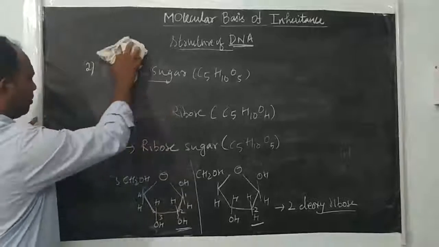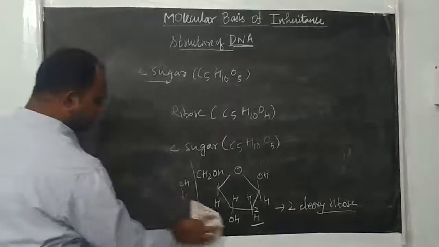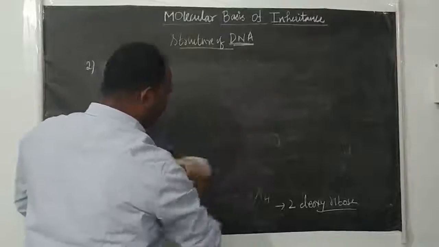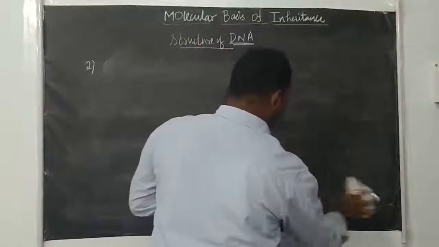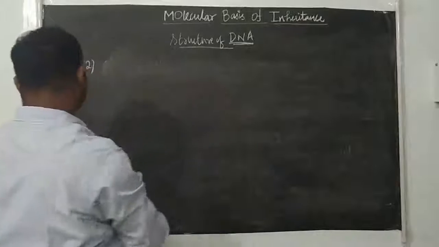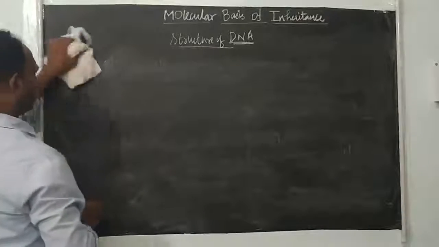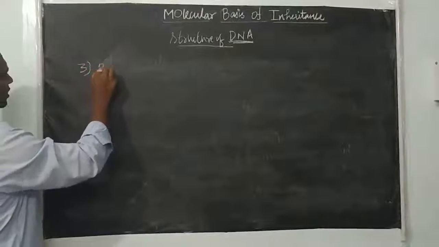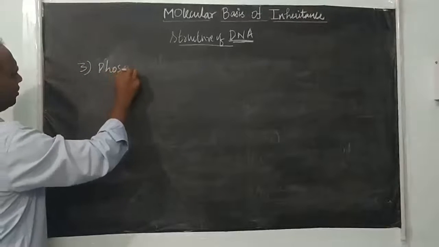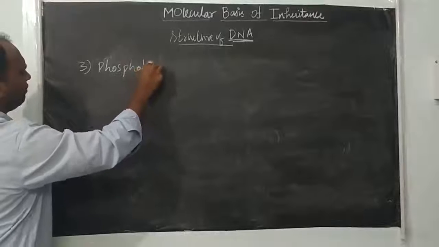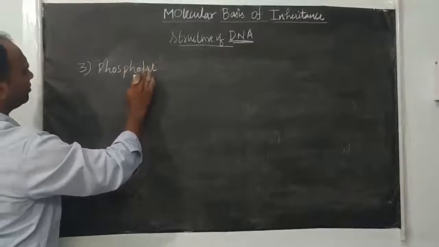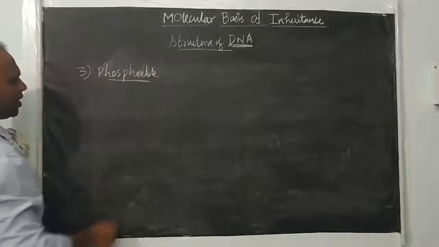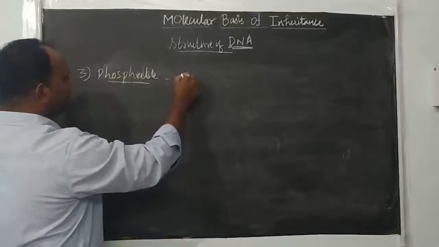And the third component of the nucleotide is the phosphate group, right? So the third component is the phosphate group. Actually, for the formation of a nucleotide, the phosphate donor is phosphoric acid.